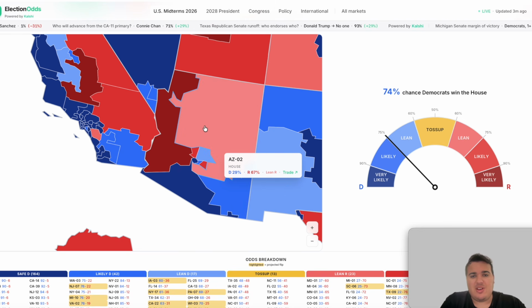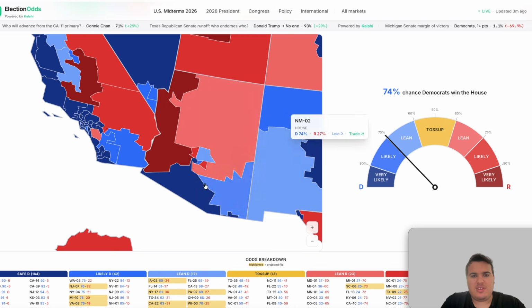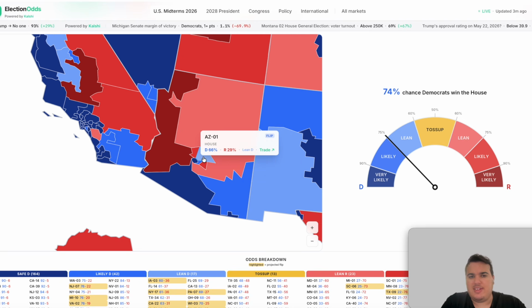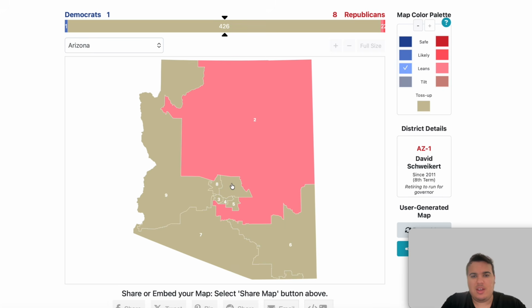First, the 2nd district is listed as lean for the Republicans. We're going to put the 2nd district, Eli Crane's, as lean R. Already got a little spoiled on this. The 1st district, the Juan Ciscomani district, I do believe it is, or this might be the other district. This might be either Dave Schweikert or Juan Ciscomani is what I'm trying to say. It is listed as lean Democrat at 66% to go blue. So we're going to put this district as lean for the Democrats here.